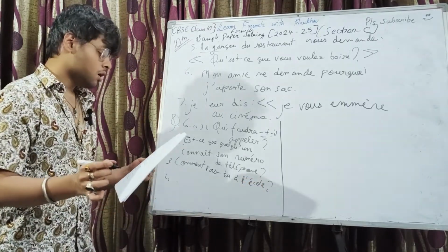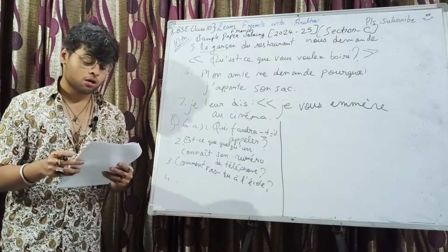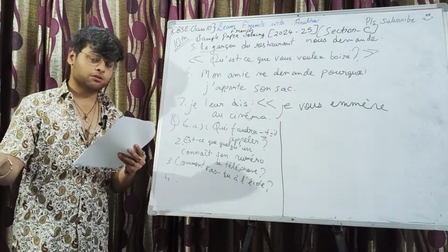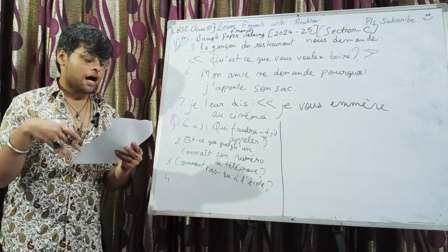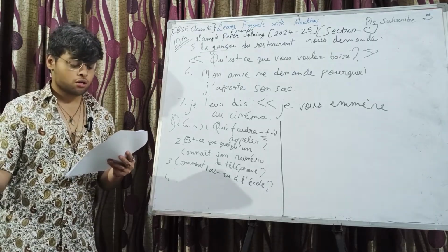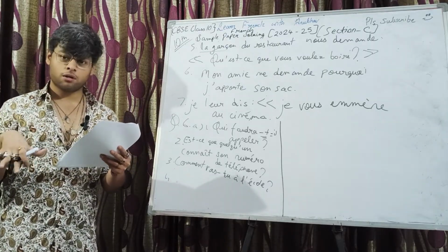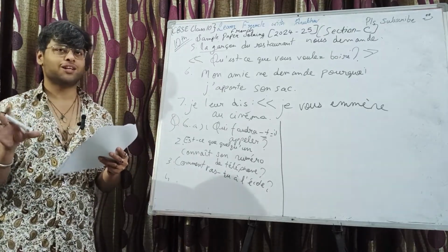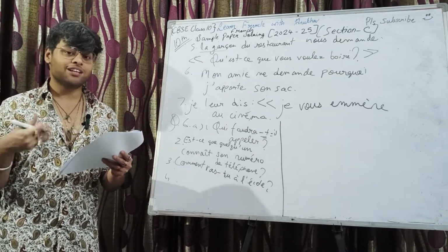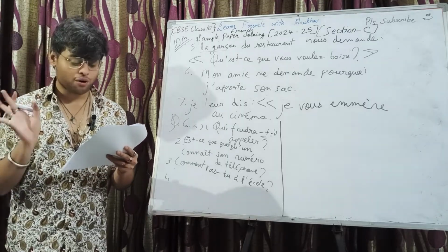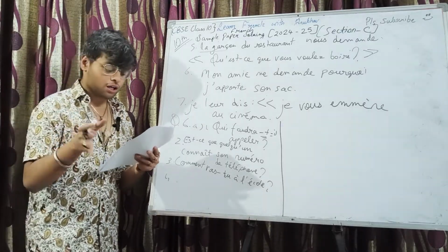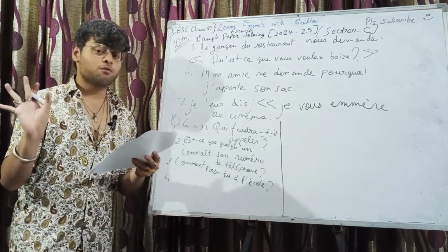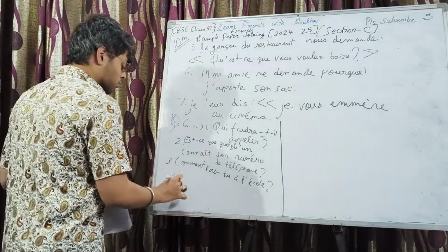Number 4, je dois écouter ces chansons. These songs underlined. I must listen to these songs. What should I must listen? Oh, wait. Je dois. So replies with je, question will be with vous. You can form it with you, you can form it with vous. So que dois-tu écouter? Que devez-vous écouter? Both are fine.